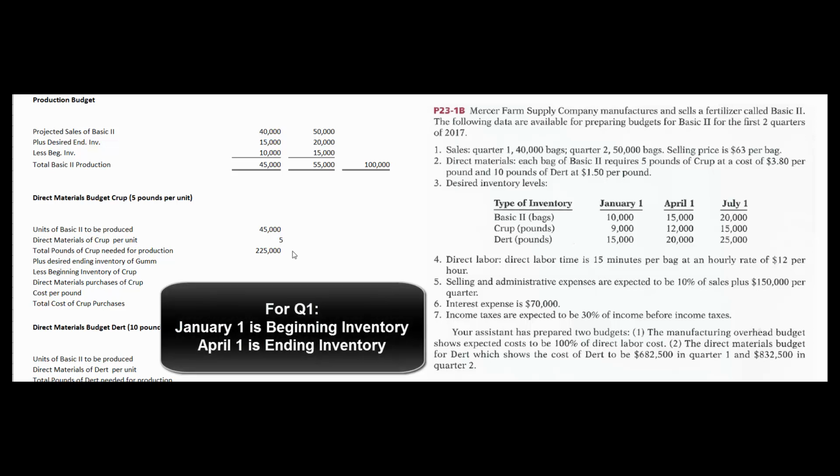But just like on our basic product, we want to have an ending inventory of crup just in case we underestimated the sales, and just in case we need to start selling stuff on the first day of the second quarter, we better have some crup ready to go. So we're going to add our desired ending inventory and subtract our beginning inventory. We don't have to buy that because it's already there.